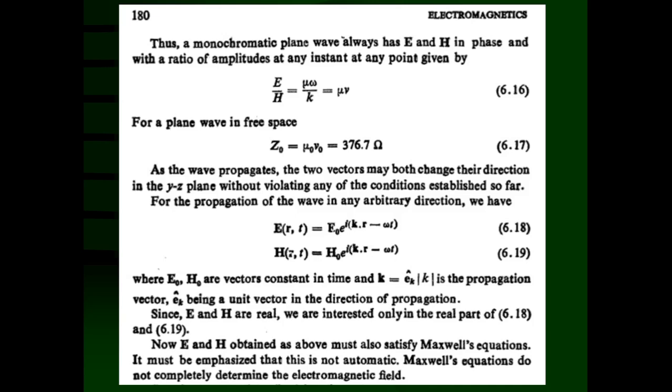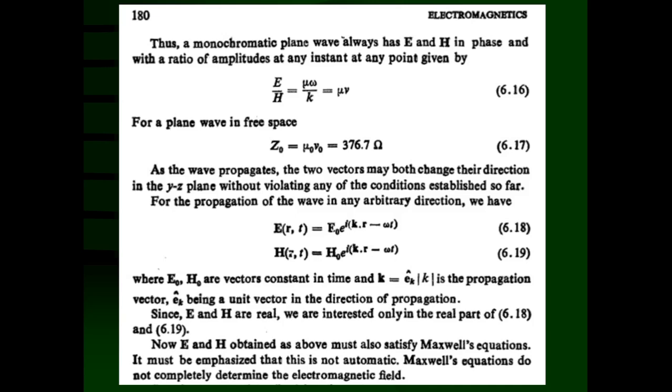without violating any of the conditions established so far. Here we have oriented our coordinate system in such a way that if electromagnetic waves are propagating in one particular direction, that direction is designated as the x-axis. In the plane perpendicular to the x-axis, that is the yz plane, the electric field vector and magnetic field vector lie.